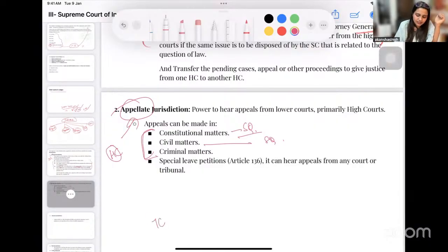Can we reach the Supreme Court directly from the trial court? Yes, in cases of special leave petition. That is why it is called SLP, because here you can make an appeal from any court or from any tribunal and you can directly go to the Supreme Court.